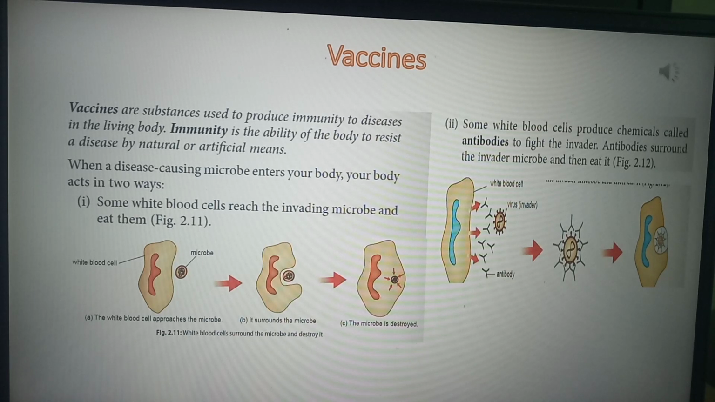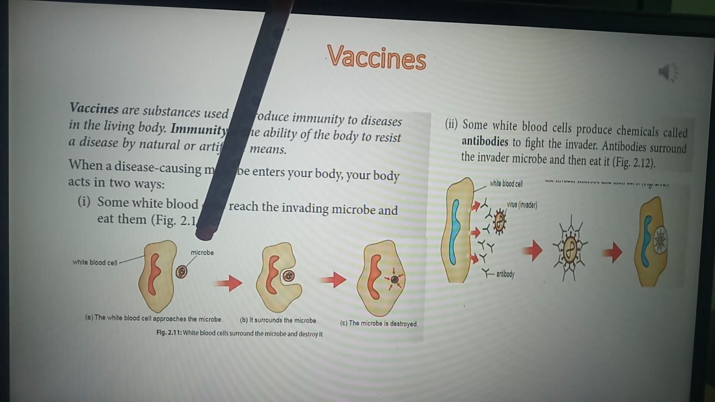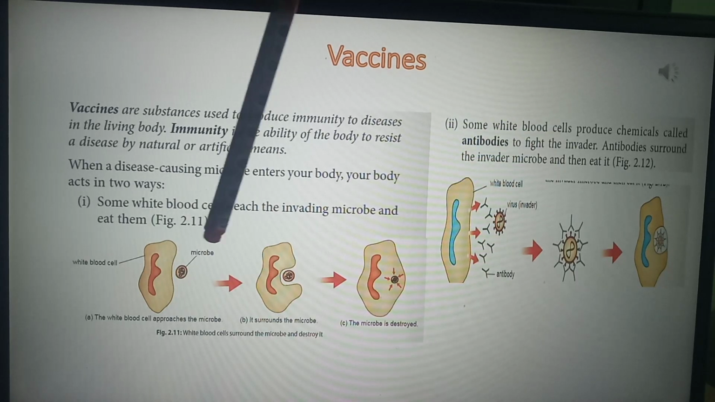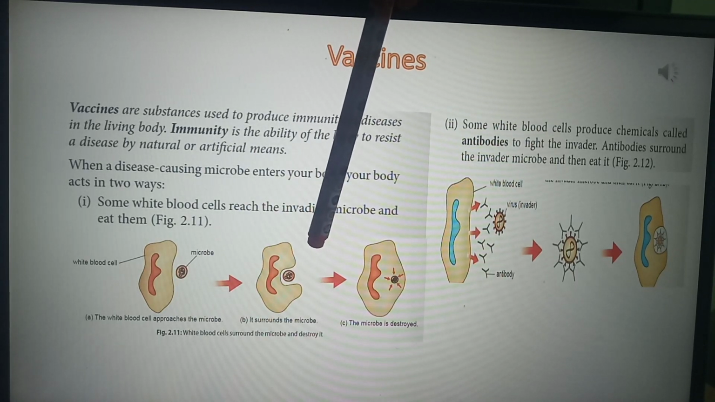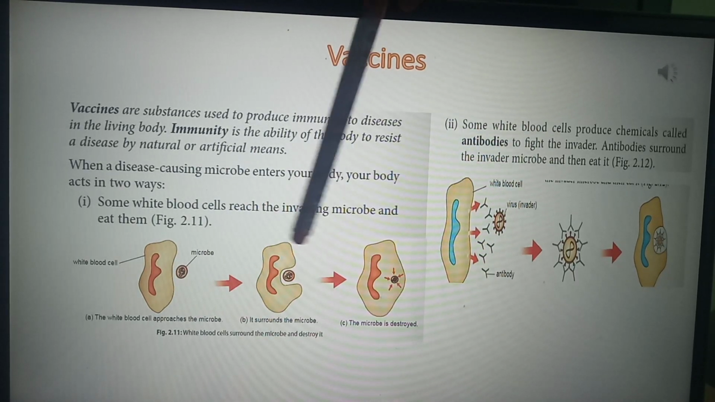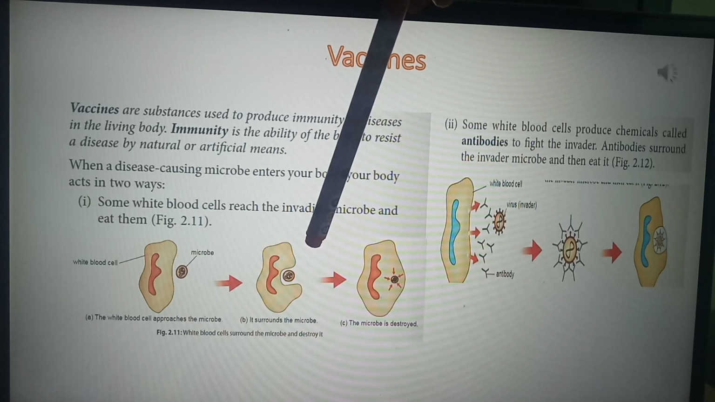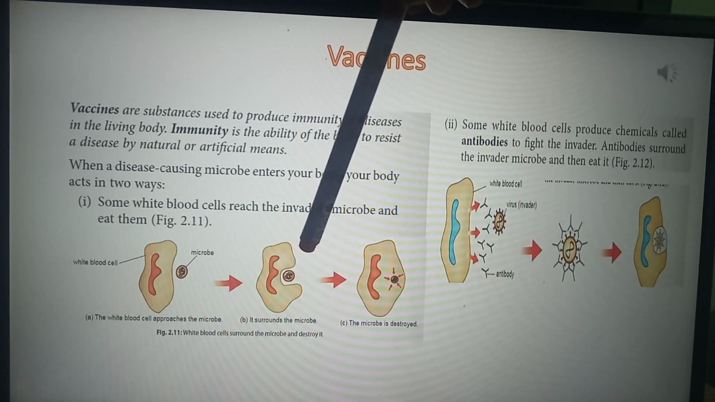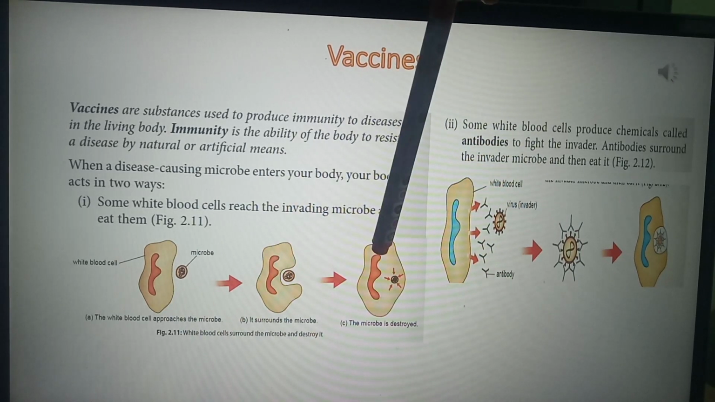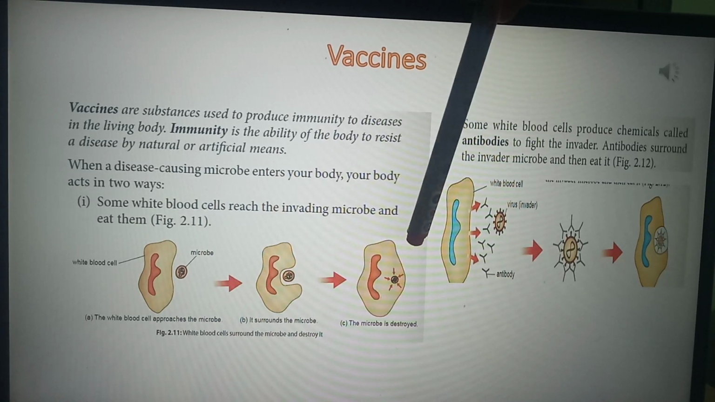For example, this is the diagram which I am showing over here. This is the white blood cell. It has the microbe in front of it. Then what will happen? The white blood cell has changed its structure. See? Now the microbe is about to reach it. Here the white blood cell is surrounding the microbe, and in the third case, the microbe is destroyed.